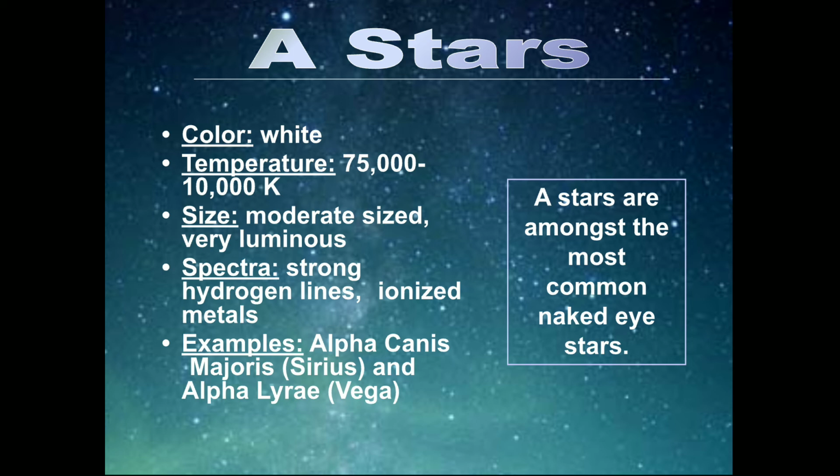A stars, the A class of stars. A stars always appear white. Temperature range is 7,500 Kelvin to 10,000 Kelvin. Size is moderate, normal size, and very luminous, so they appear very bright. Spectra are due to strong hydrogen lines and ionized metals. Examples for A stars: Alpha Canis Majoris, Sirius, and Alpha Lyrae, Vega. Note: A stars are among the most common naked eye stars, meaning A stars appear to our naked eye during the night in a clear sky.